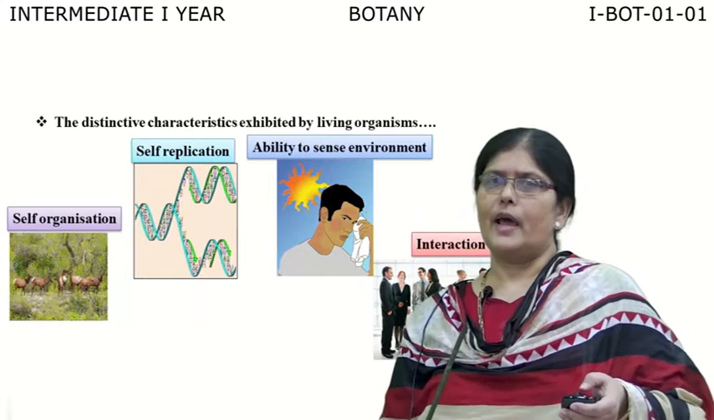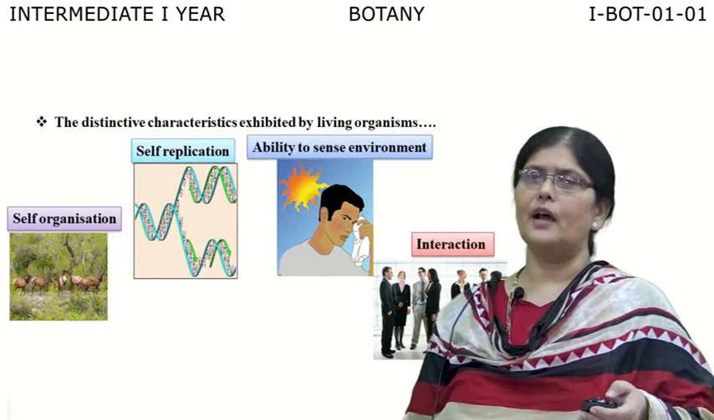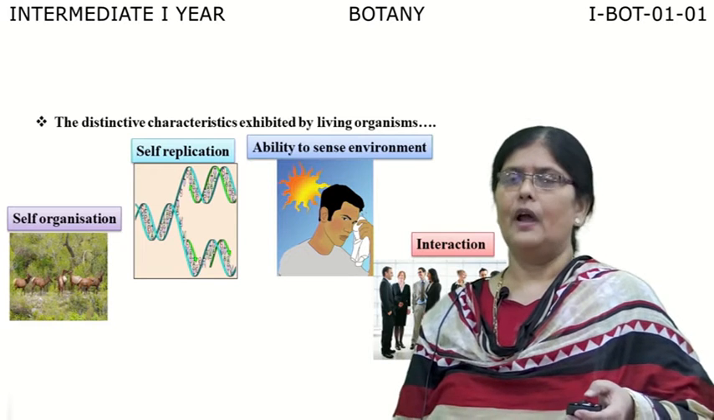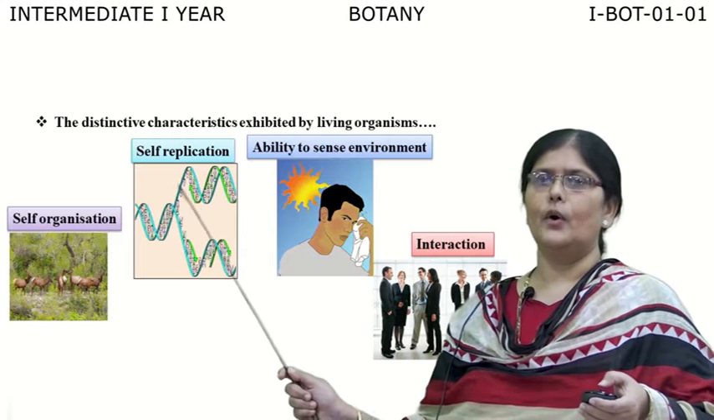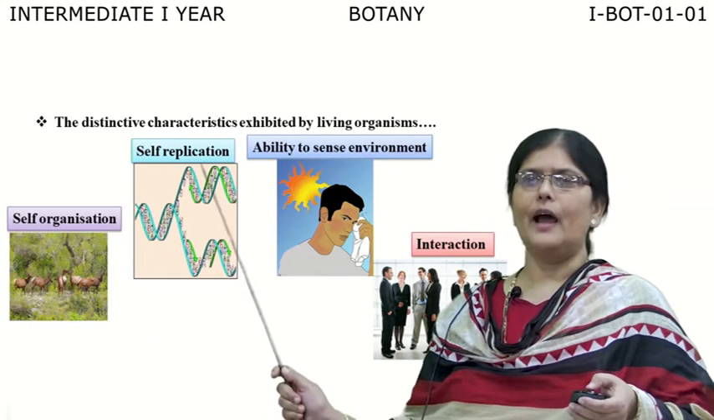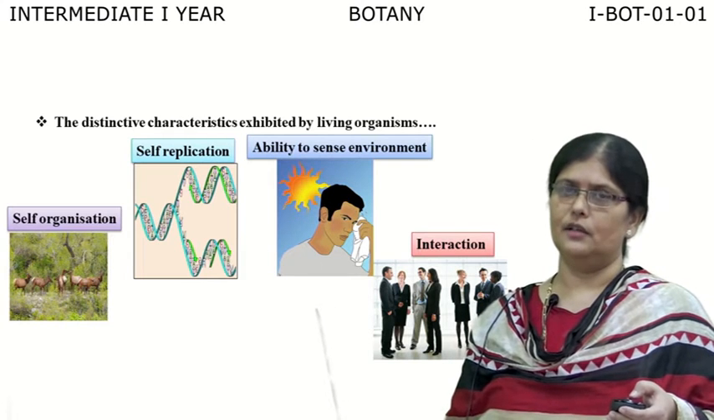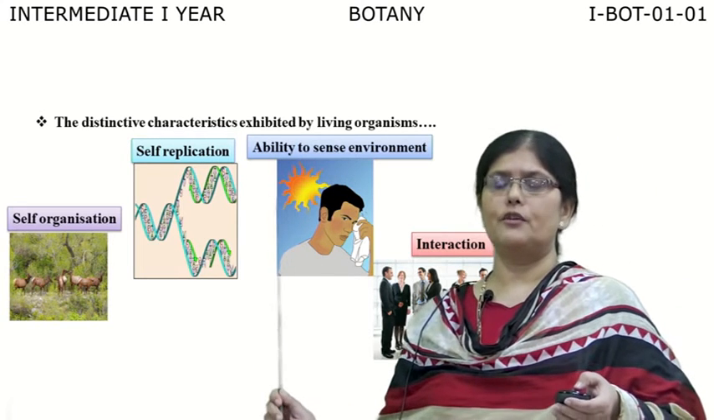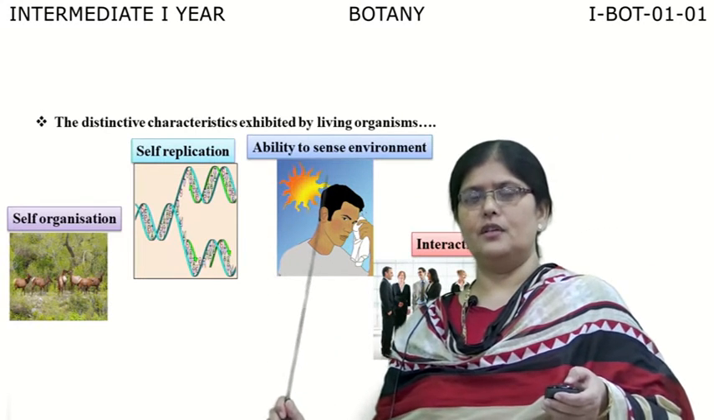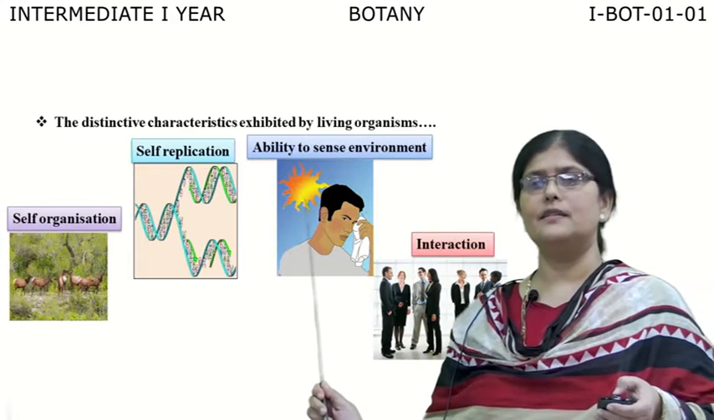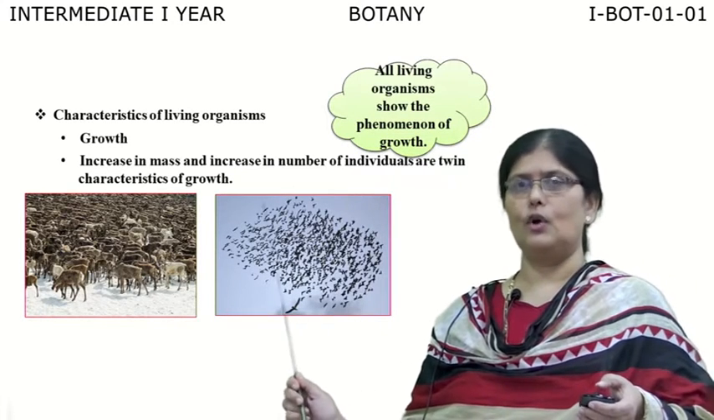Now, the distinctive characteristic features exhibited by any living organisms, as I have just told you, are growth and metabolism. Along with that, we find all living organisms showing self-replication, self-organization, and the ability to sense the environment, and they also interact with each other. So the distinctive characteristic features of living organisms are growth, metabolism, self-replication, organization, interaction and the ability to sense the environment.